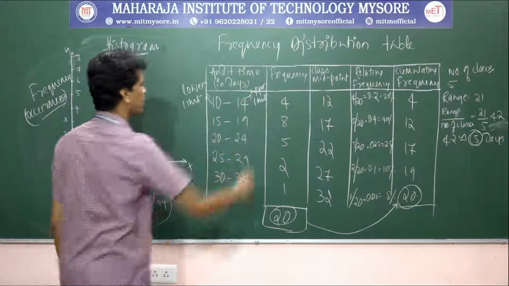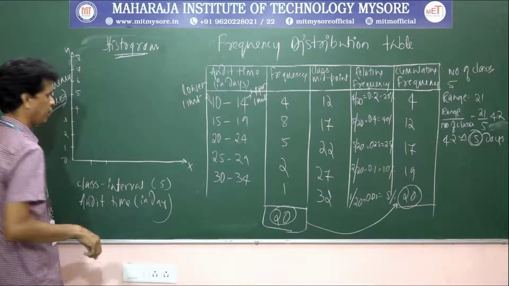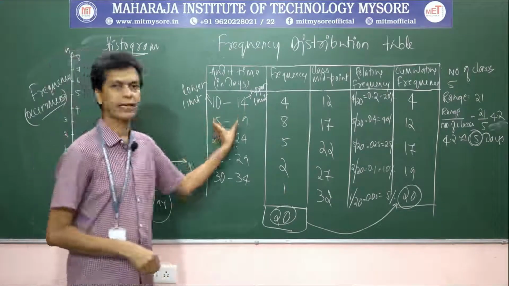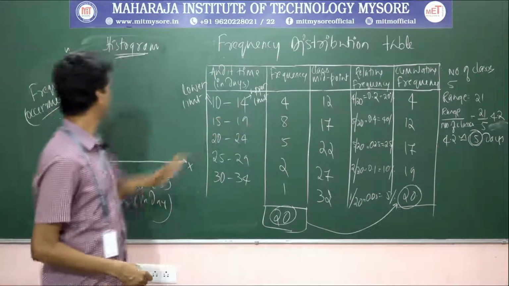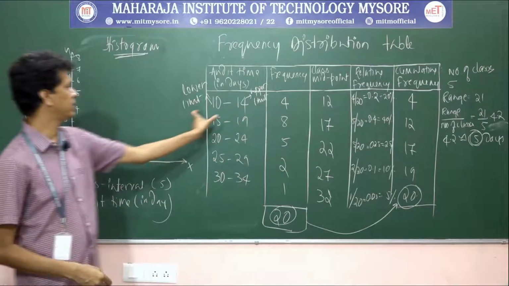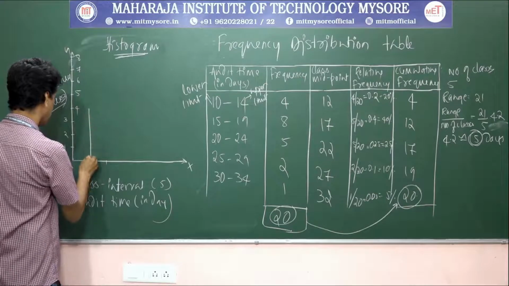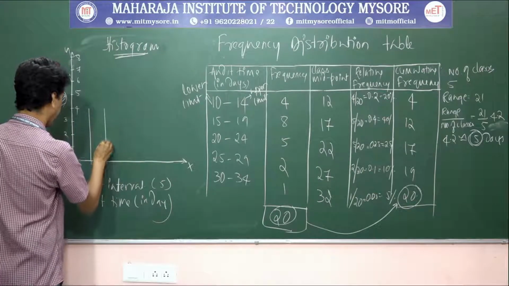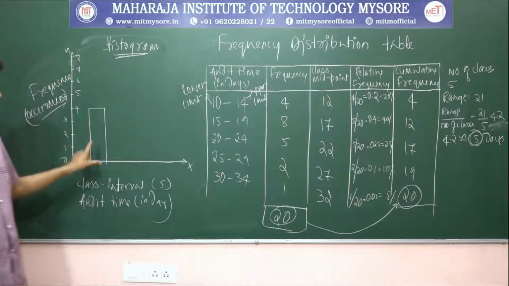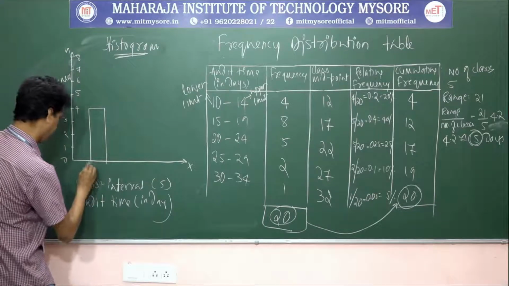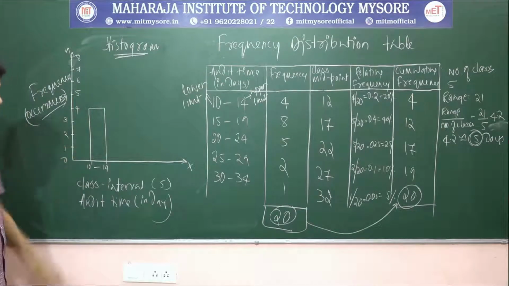Since we have equal widths, let us take an equal width. The height goes up to 4, which is the frequency for this class interval between 10 and 14.